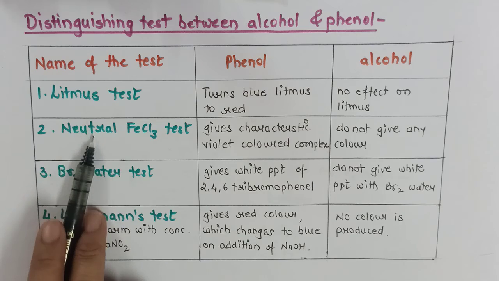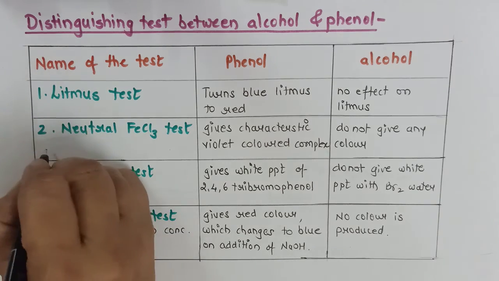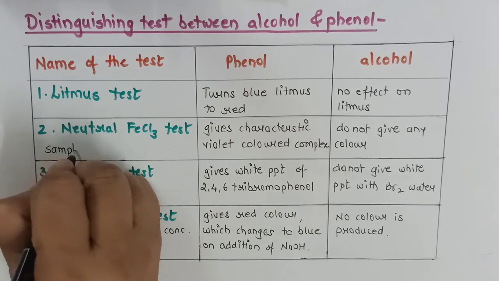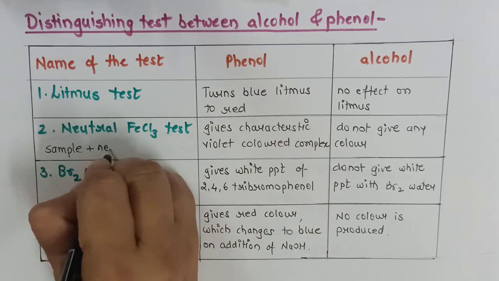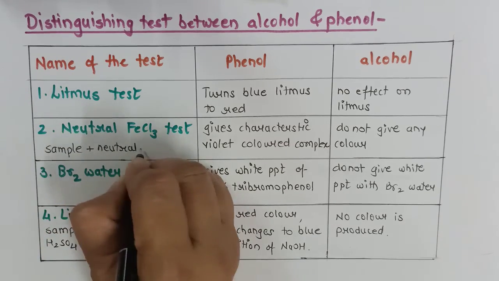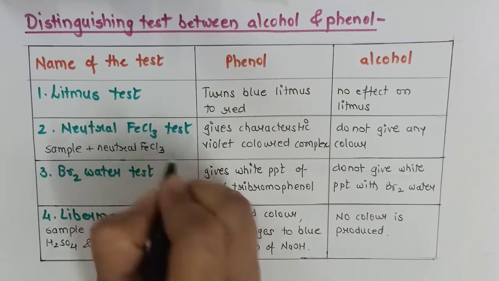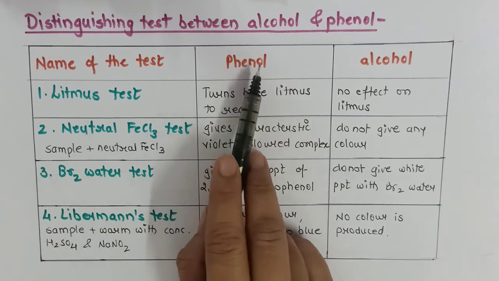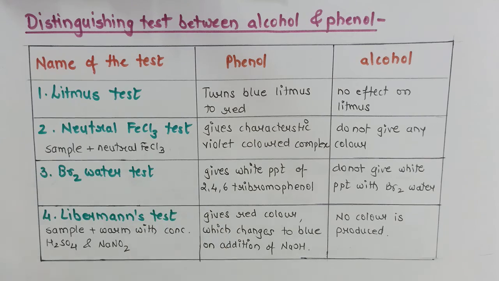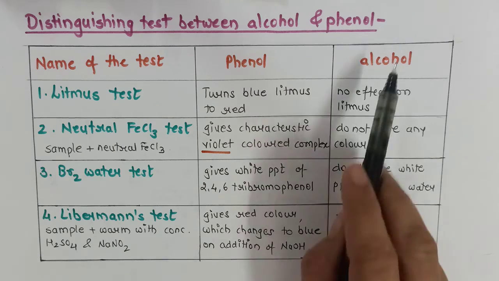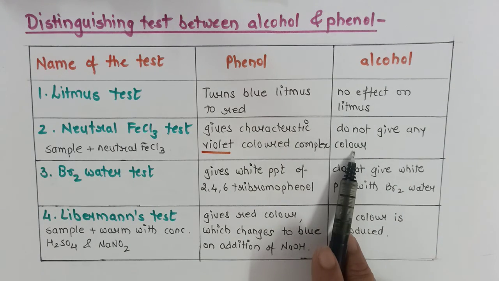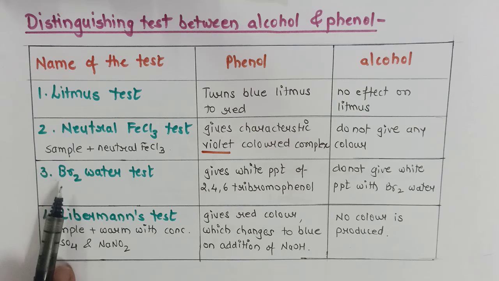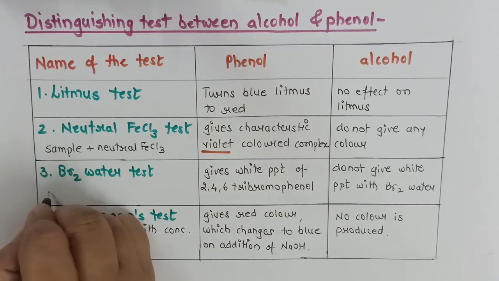This you will be performing during your practicals. We take some amount of the sample in a test tube, and to that we add neutral FeCl3. If it is phenol, it will give a characteristic violet colored complex, whereas on alcohols there is no impact of neutral FeCl3. The third test is the bromine water test.